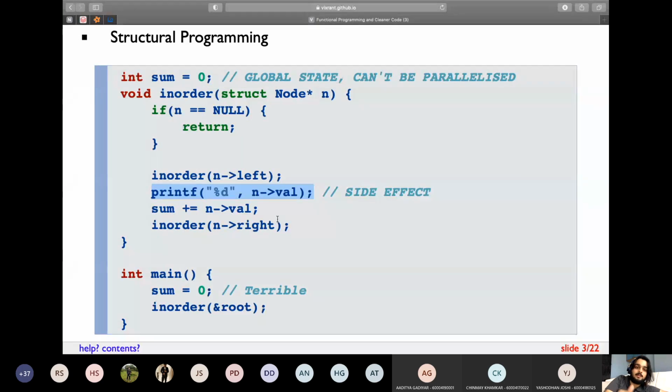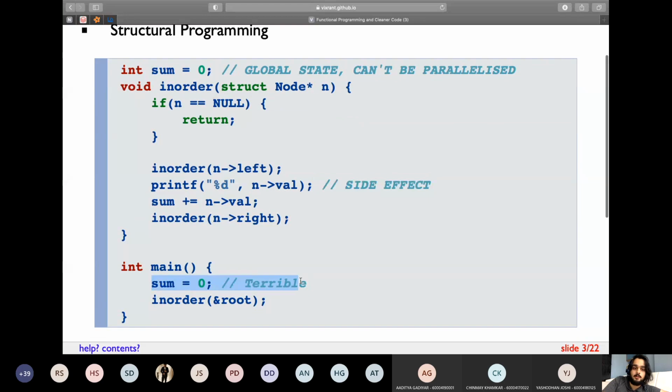So this effect, the printing, even though the function is for summing up the elements, is called a side effect of a function. Even if you have worked on many projects, you might have written functions with such side effects. For example, if you write some algorithm and in between you printf or print something, that is called a side effect. And in bigger projects, it's definitely wrong to include side effects in functions.